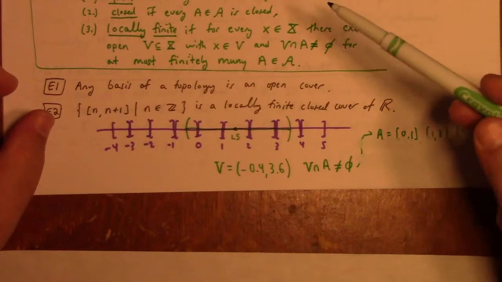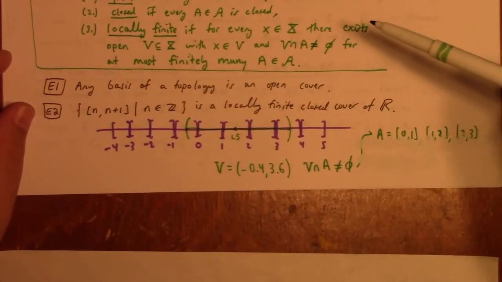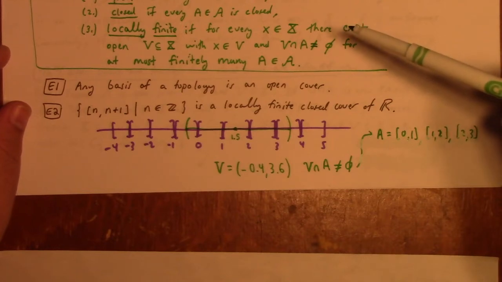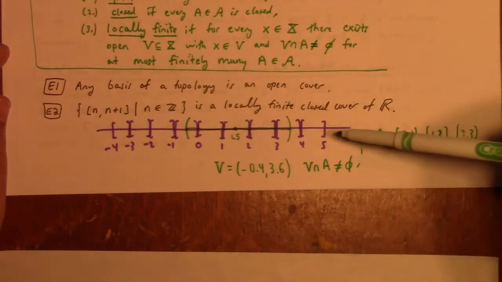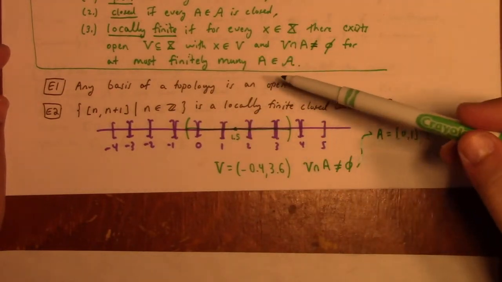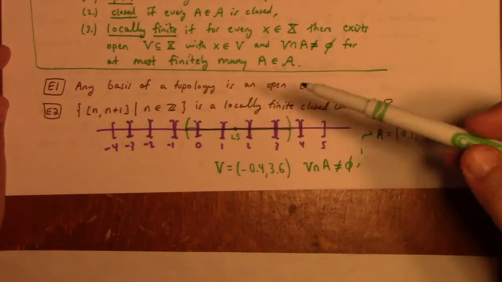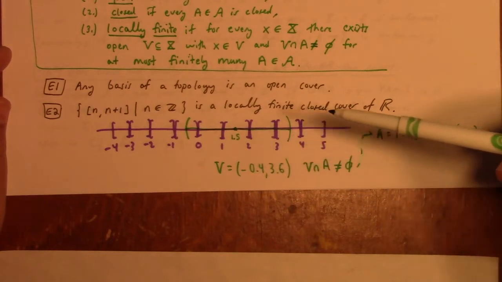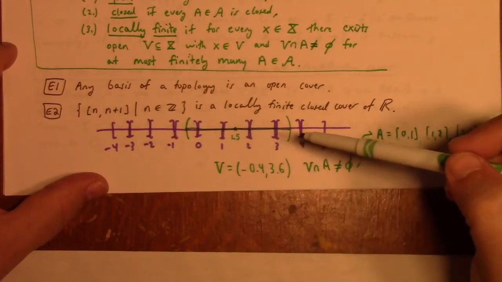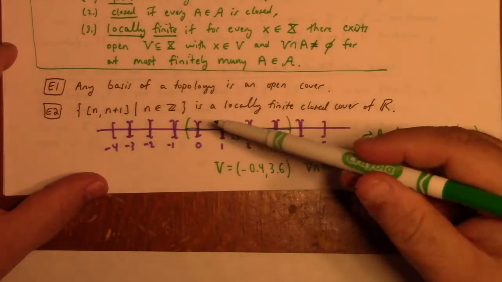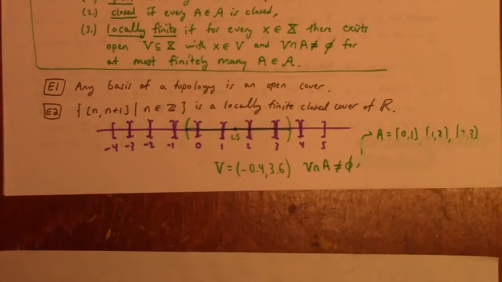But if I pick any point, I can find an open set around that point which intersects this closed cover at most finitely many of them. Of course, if I used a ray that went to infinity or minus infinity, then that wouldn't work, but it doesn't have to hold for all V, right? It just has to be that there is a V that meets the cover at finitely many subsets in the cover. So it is locally finite as claimed.